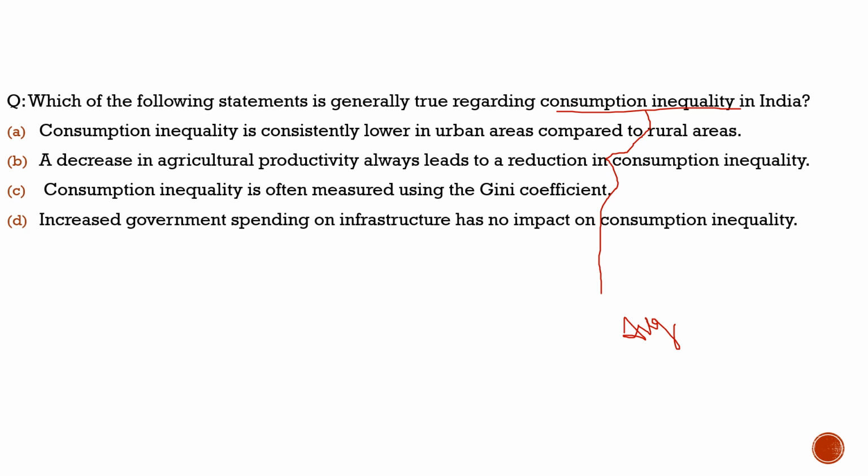It has been seen that this inequality is reducing. In rural India, the consumption has increased by 3.53% to be more accurate, and for the urban areas, the consumption has increased by 3.48%.